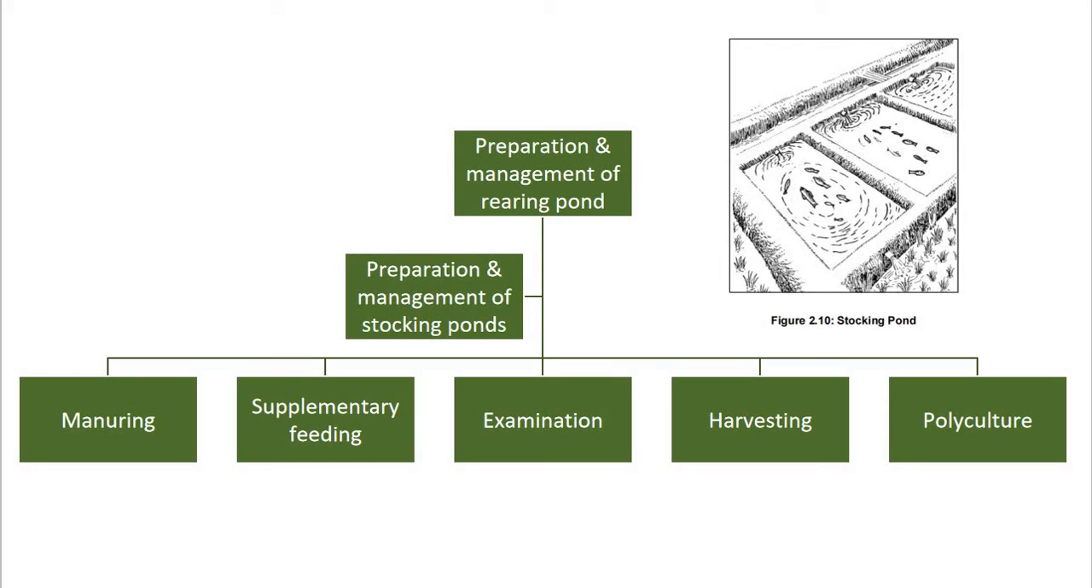Now the next step is the preparation and management of stocking ponds. The stocking ponds are large perennial ponds with an average depth of about 4 to 6 feet. The main aim is to attain a high production in the shortest possible time. The process of preparation of the pond is the same as that of the nursery and rearing pond. Now here, these are the different steps, such as manuring, supplementary feeding, examination, harvesting and polyculture.